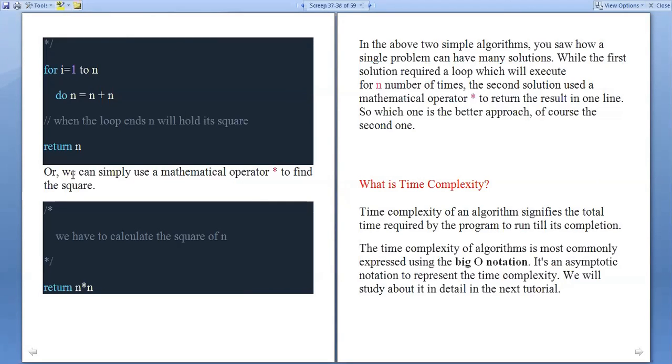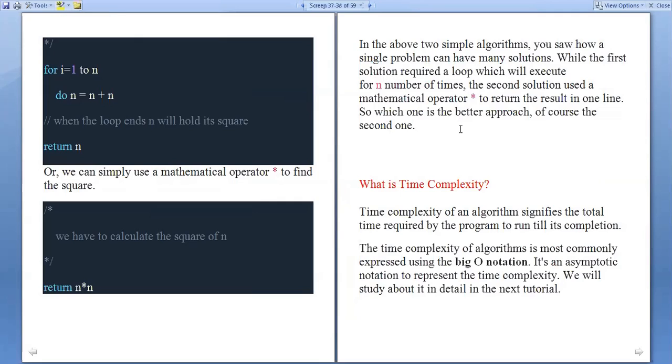Okay, we can simply use a mathematical operator star to find the square. Suppose you want to find 4 square. Simply you can multiply 4 with 4. Then you will get the square of 4. So in the example, with two simple algorithms, we saw how a single problem can have many solutions.